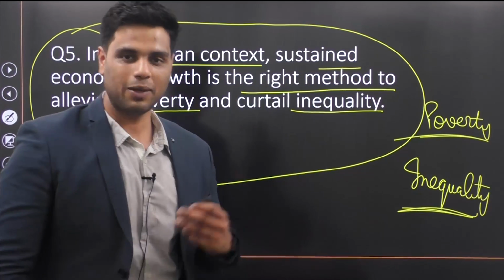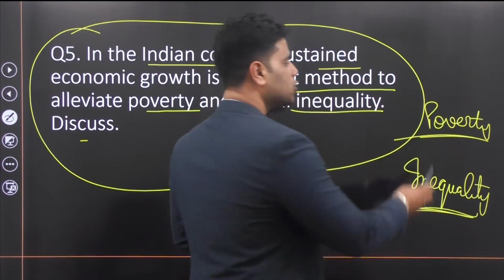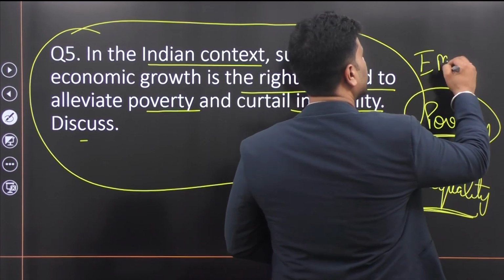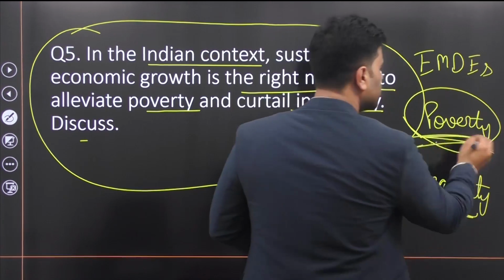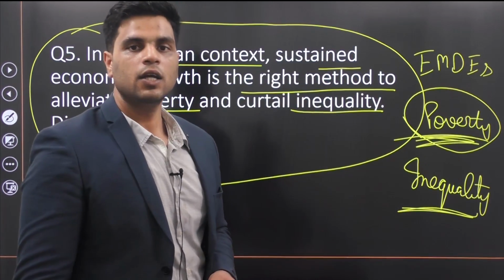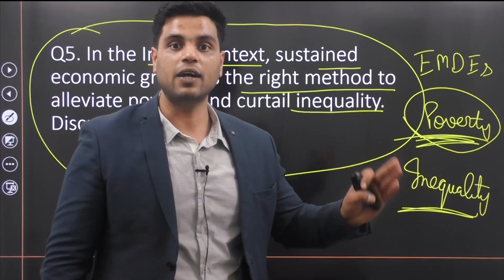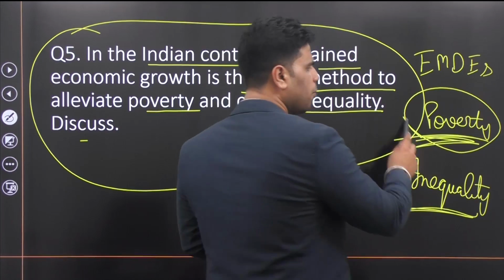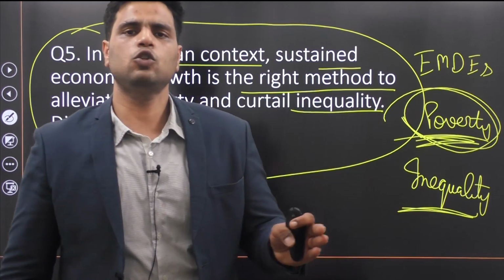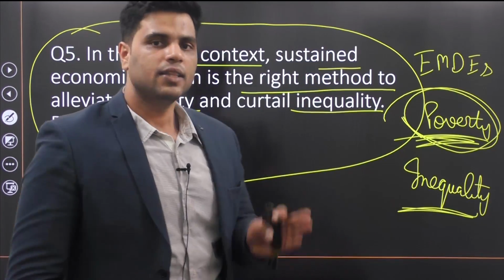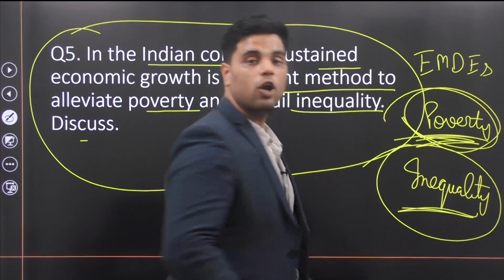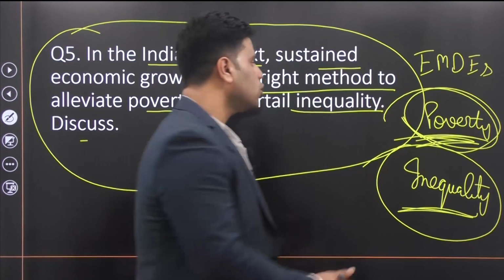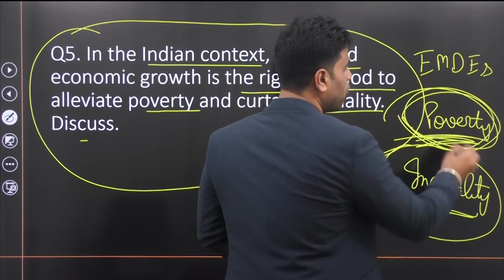Now, what do I mean by that? Well, you see, India is actually struggling with poverty. India and many other emerging market and developing economies are struggling with poverty, right? The developed countries, USA, UK, Scandinavian countries, they are not actually suffering from poverty, or poverty is there, but not to the extent that it is there in India. Their major problem is inequality between rich and middle class. India is actually suffering more from poverty than inequality.